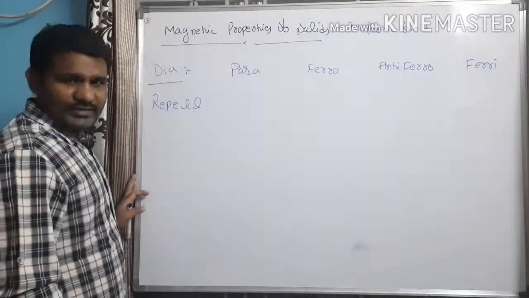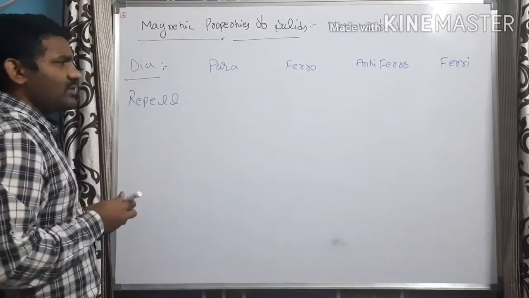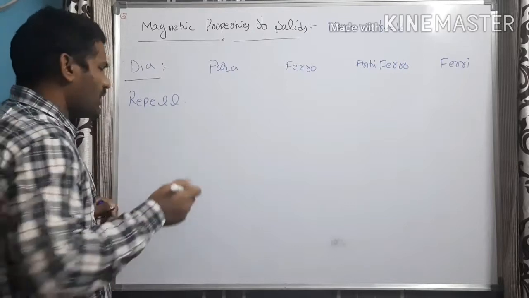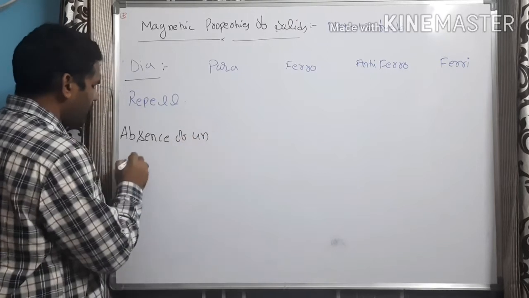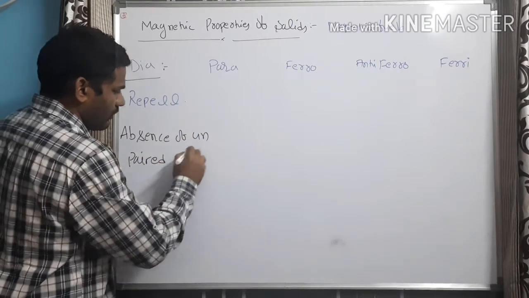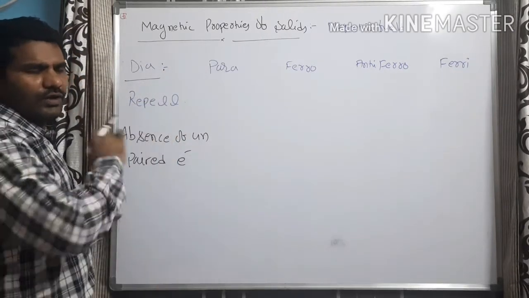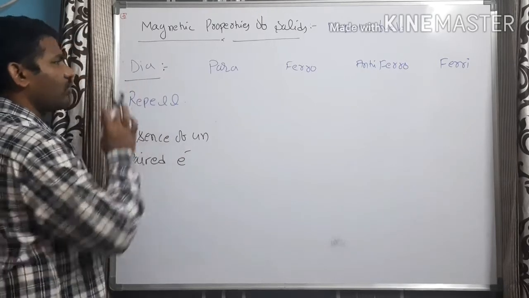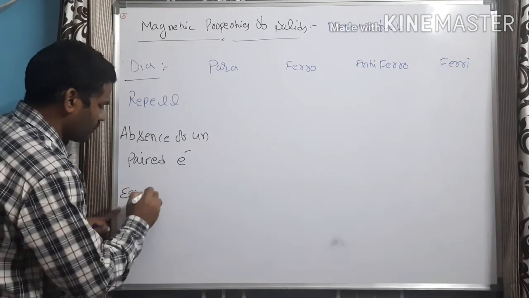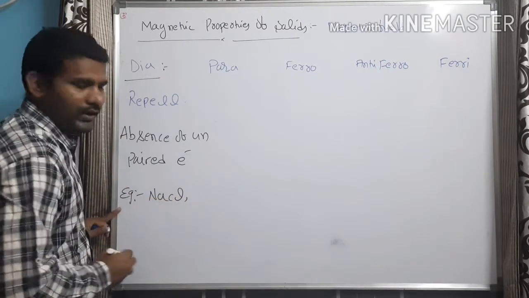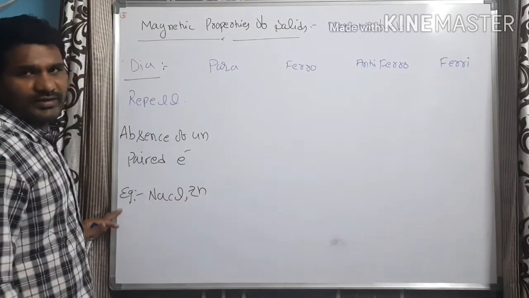Why do they get repelled? What is the reason behind this? Diamagnetic substances are repelled by the magnetic field because of absence of unpaired electrons. When no unpaired electrons are present, solids will not be attracted by the magnetic field, so they are called diamagnetic substances. Examples for diamagnetic substances are sodium chloride and zinc. These are very good examples of diamagnetic substances.